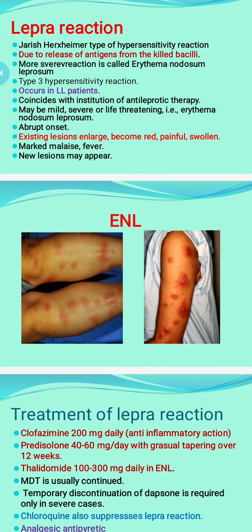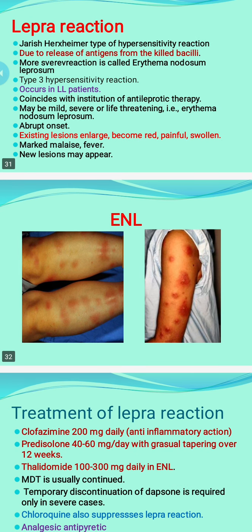So what is the treatment? Clofazimine 200 mg daily as anti-inflammatory dose. Normally clofazimine is given 50 mg per day as anti-leprotic dose, but when there is this lepra reaction, clofazimine as anti-inflammatory is given at 200 mg per day. Prednisolone is the drug of choice. Prednisolone 40 to 60 mg per day with gradual tapering over 12 weeks. Suppose prednisolone is given 60 mg per day for the first 2 weeks, then the dose is gradually tapered: 40 mg, 30 mg, 20 mg, 10 mg, 5 mg, for 2 weeks each, and gradually we taper the dose within 12 weeks.